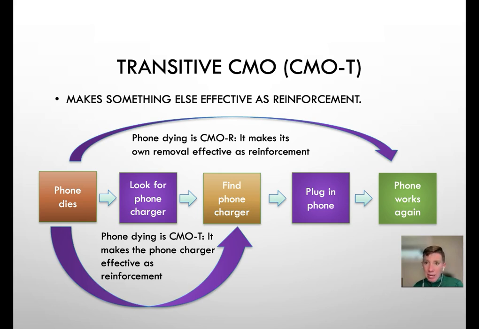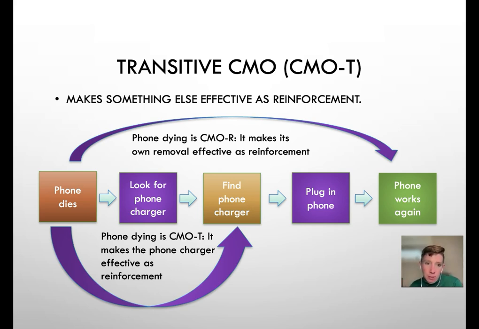In our SD example, seeing pie on the table lets us know that pie is available. We ask for pie because in the past, asking for pie when there was pie on the table made it so that we actually received pie. So asking for pie when there's pie on the table increases in the future, and eventually this can become a discriminative stimulus. And when this happens, it becomes a discriminated operant, which means it occurs more under some conditions than it does in others. But the first part of the question asks us, is it less affected by motivating operations or equally affected by motivating operations? And a discriminated operant is equally affected by motivating operations.